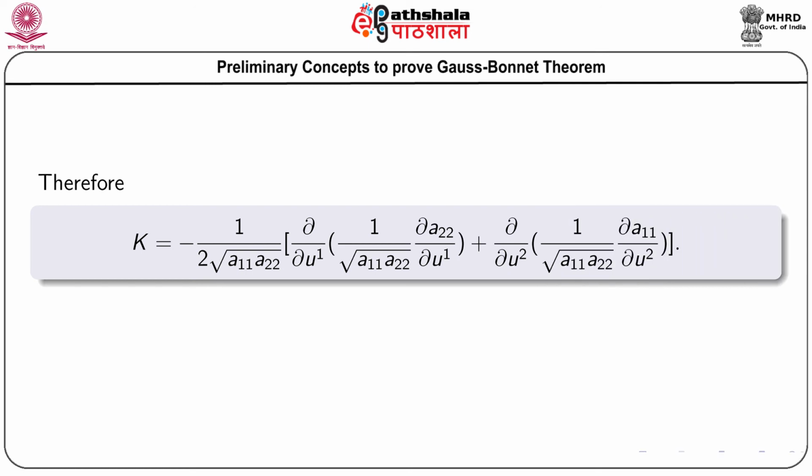Therefore, the expression for K is minus 1 by 2 root A 1 1 A 2 2, and within the third bracket del by del U 1, within the first bracket 1 by root A 1 1 A 2 2 del A 2 2 by del U 1, plus del by del U 2, within the first bracket 1 by root A 1 1 A 2 2 del A 1 1 by del U 2. We can also replace A 1 1 A 2 2 by A, where A is the determinant of A alpha beta.